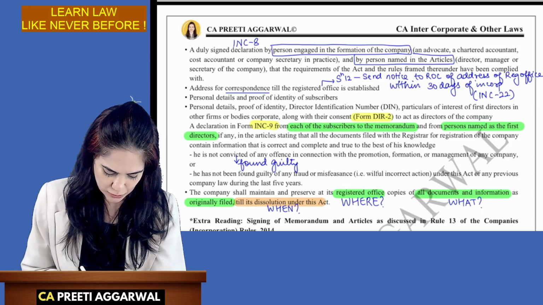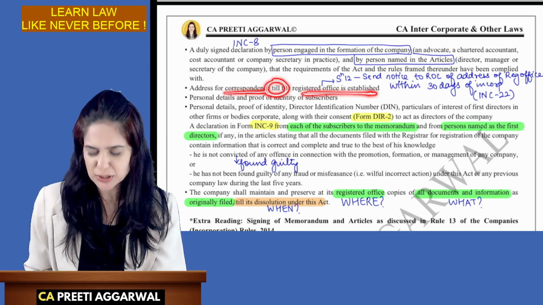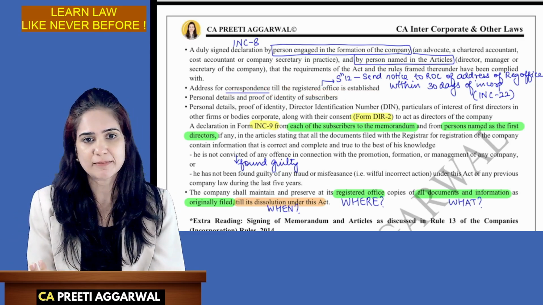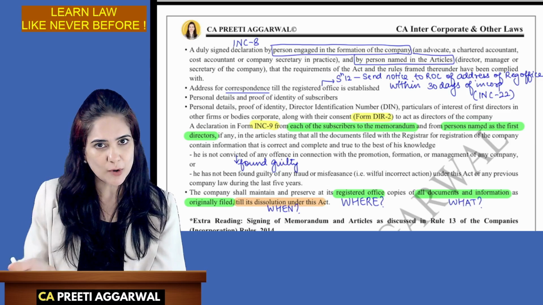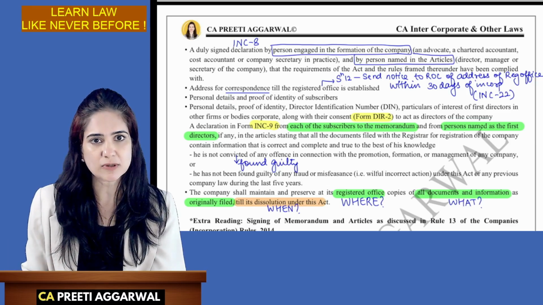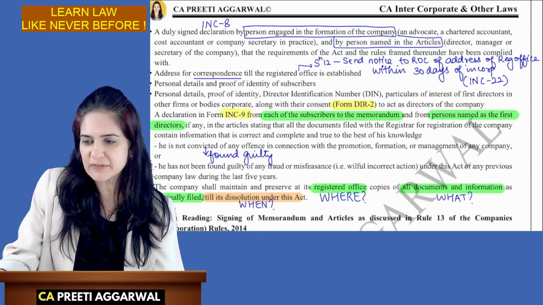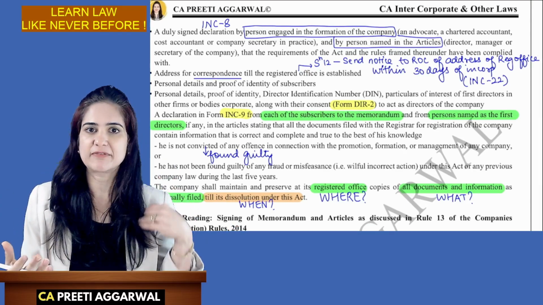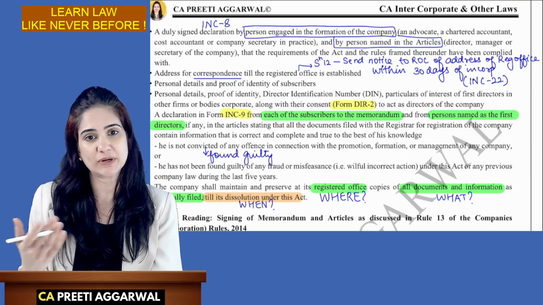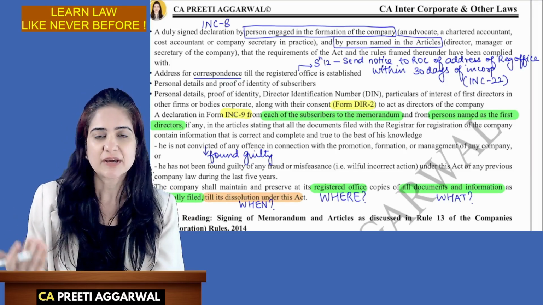You also need to give an address for correspondence till the registered office is established. Now, when will the registered office be established? Now, it is our Indian mentality. Arey, let the company be incorporated first, then we will rent a registered office. Why do you want to spend right now? Also, the agreement will be in the name of the company. So, only when the company is incorporated, we get the certificate of incorporation. Only then can we enter into contracts for renting or buying an office, registered office.